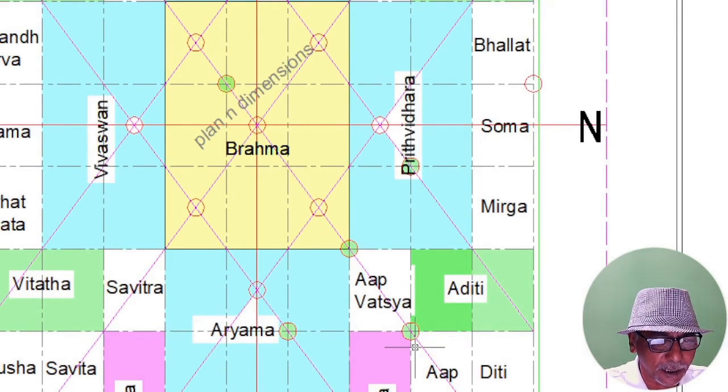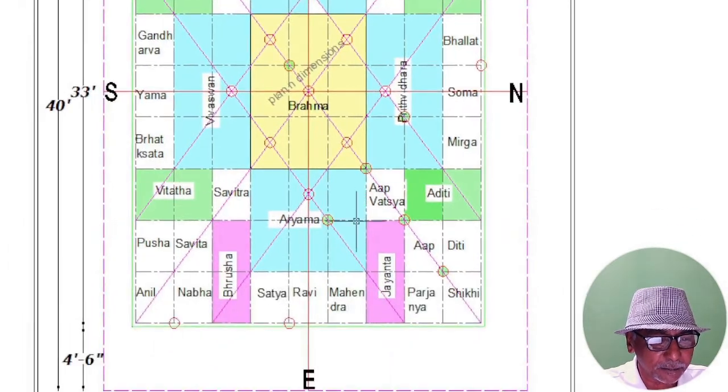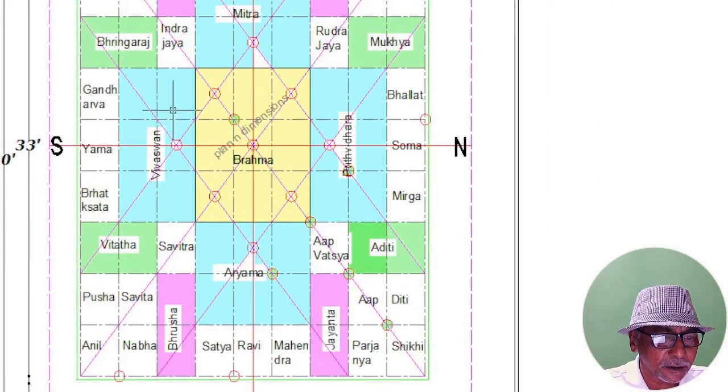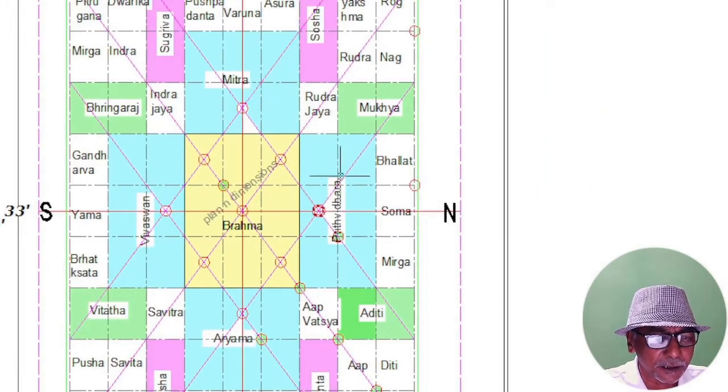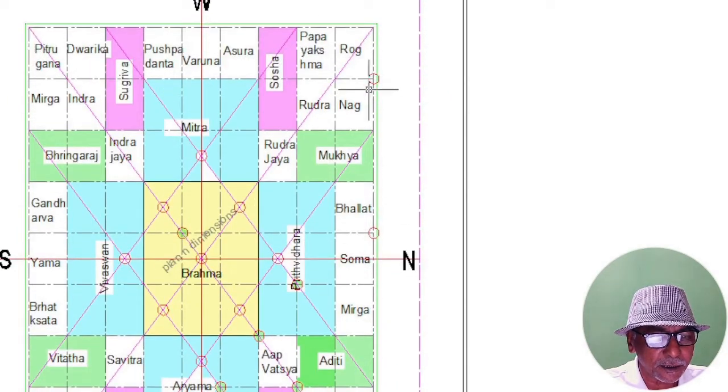Whatever I have hatched, it is the major weak point, and you can observe these points which I have highlighted just with the circle. So these are all weak points. You can see already I have told this is the shoulder and knee point.